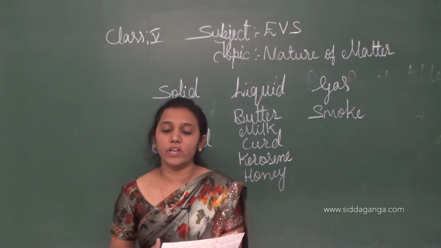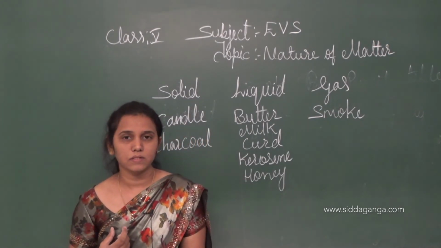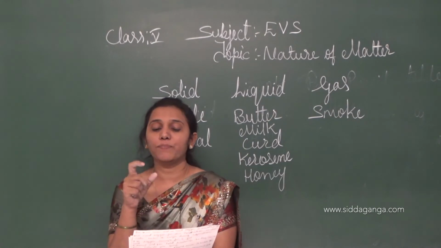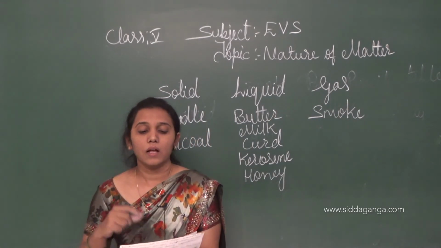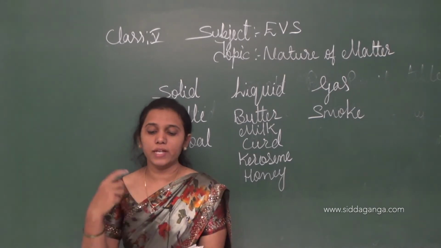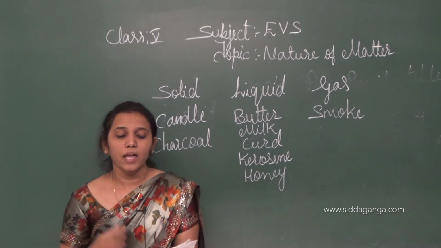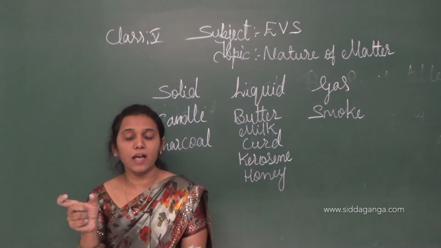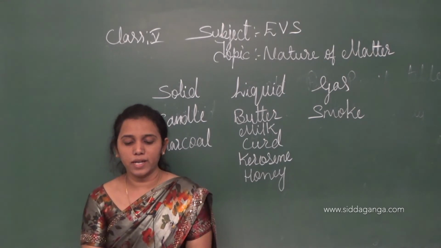There is space between the particles when compared to solids. When compared to solids, the liquid particles are loosely arranged. It means there is space between the particles.